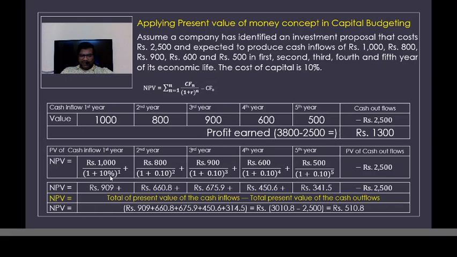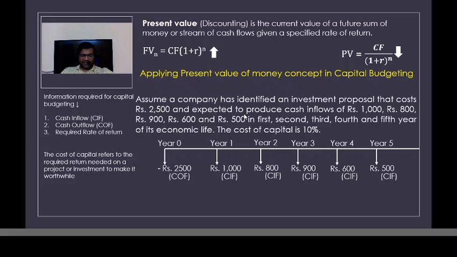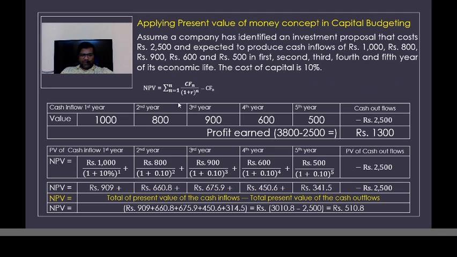And the cost of capital calculation is not done at a simple interest. It is done on a compounding basis, right? So when we take this present value factor, the value of money reduces. This 1,000 rupees which we are going to receive at the end of the first year, its actual value after discounting would only be 909 rupees. The same discounting factor we apply for all the cash flows.